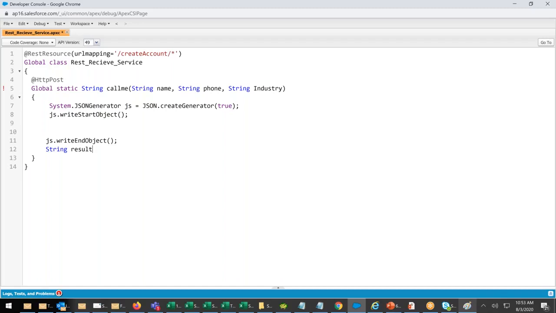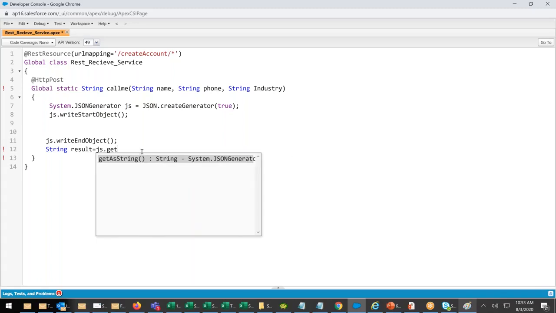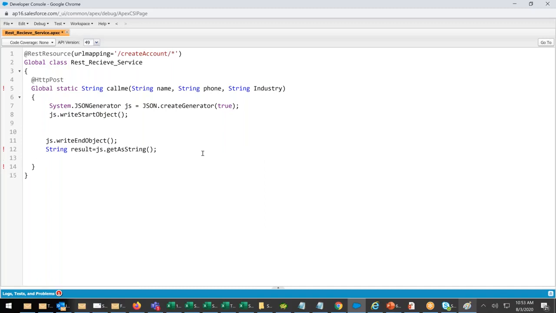String result equals js.getAsString. This will give you the output. Now, this output I will return. Return result. Control S. See, over.